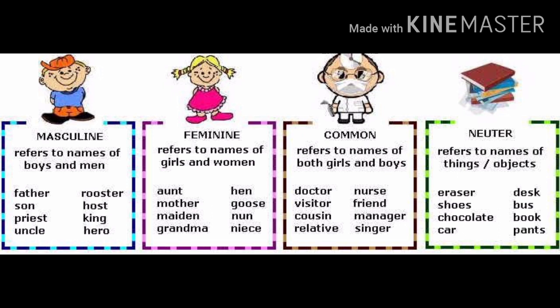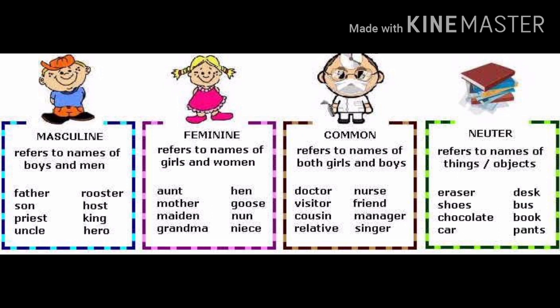Common refers to the names of both girls and boys. Doctor, visitor, cousin, relative, nurse, friend, manager, singer. These all the names come under common gender noun because they can either be a girl or a boy. They can either be a male or a female. It is a common name given to them.